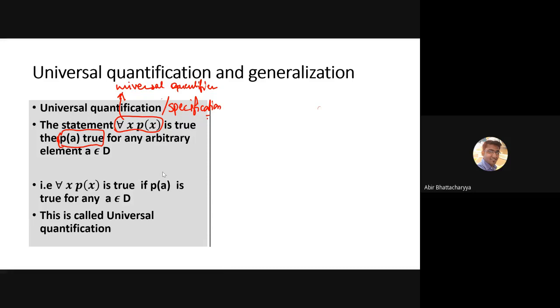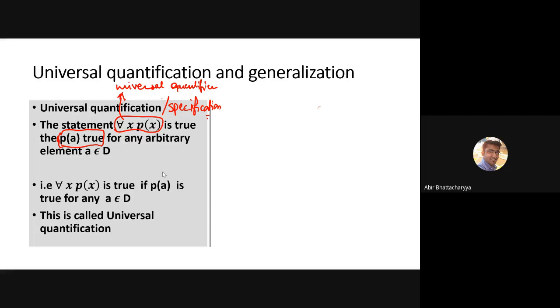So this is called specification. I am specifying this: we have some universal quantifier, and now we can say that P(a) is true, where a is any value from the domain. We will use this to prove some theorems or solve some problems.